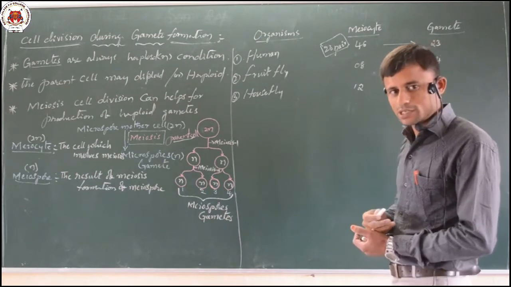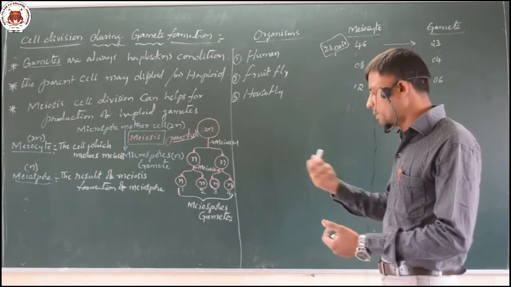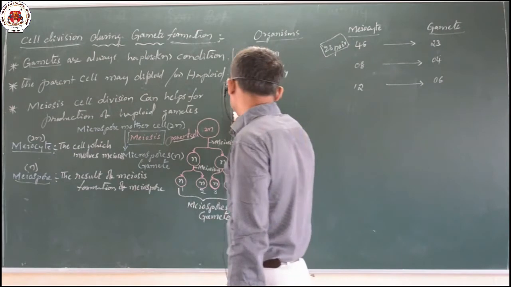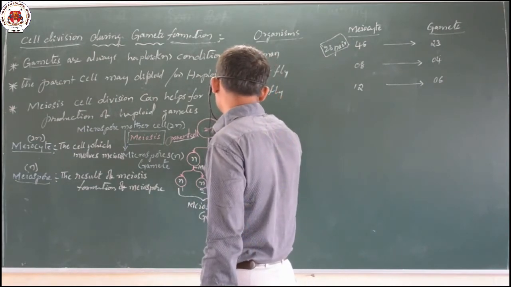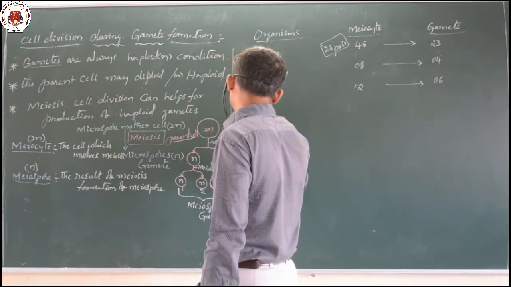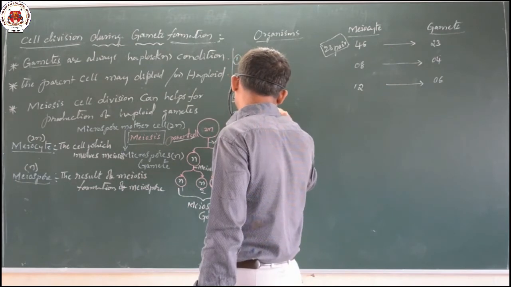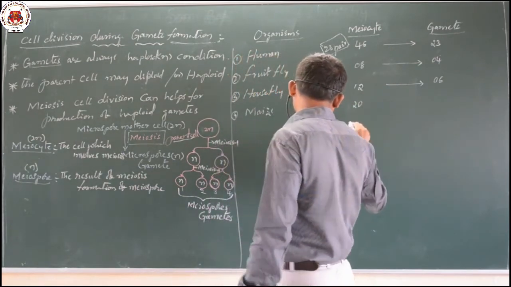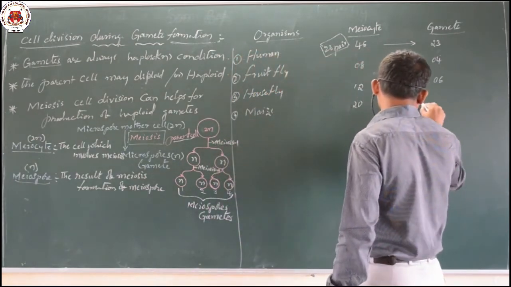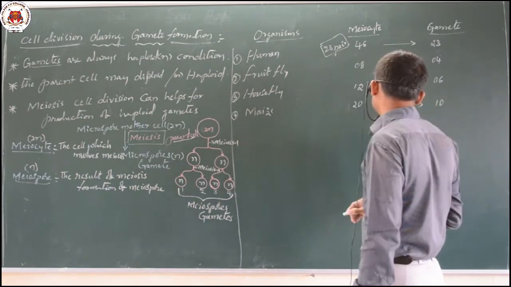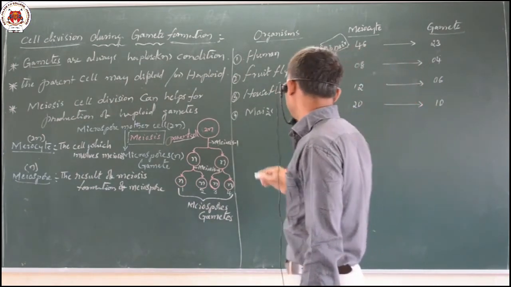Like many of the examples, maize is composed of 20 chromosomes in the meiocyte and 10 in the gamete.